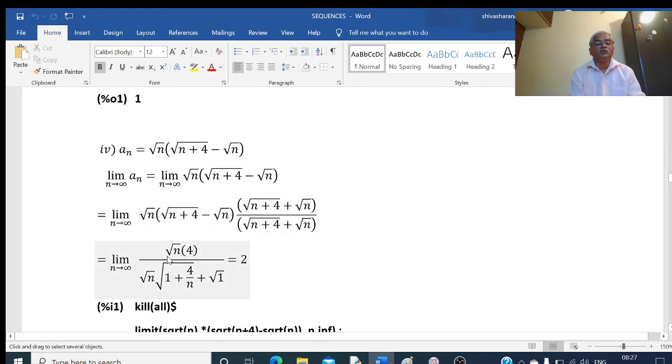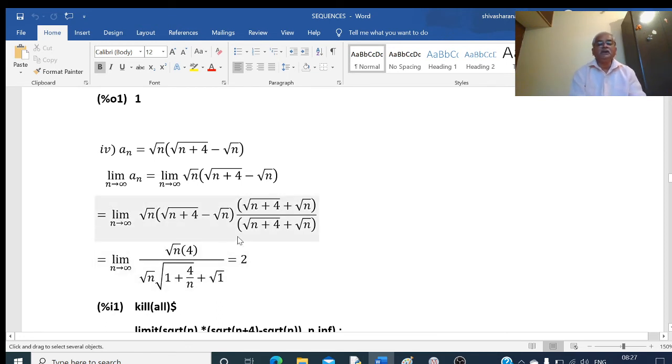In the numerator, this is a minus b into a plus b, which is a square minus b square. A square is root of n plus 4 square, that is n plus 4, minus b square, root n square, which is n. So n plus 4 minus n. n gets cancelled, 4 remains. So 4 is the value.